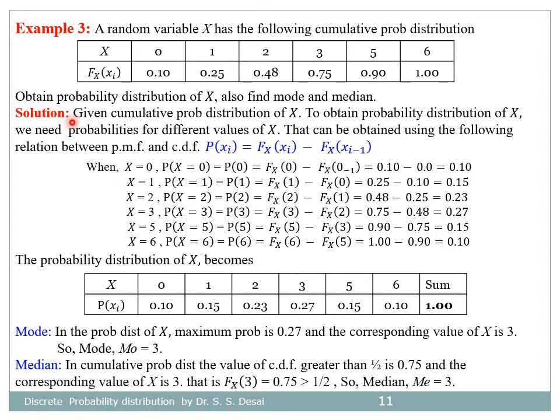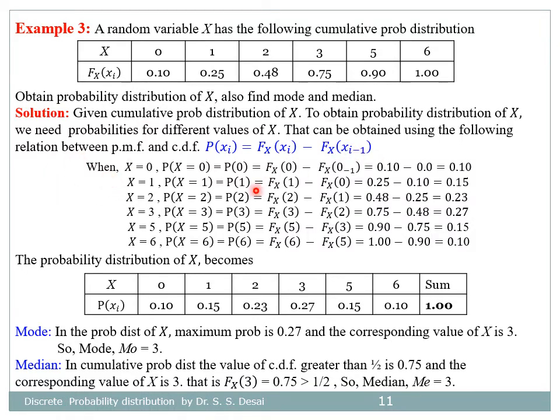For the solution, given the cumulative probability distribution of x, to obtain the probability distribution of x we need probabilities for different values of x. That can be obtained using the relation between PMF and CDF, P of xi is equal to F of xi minus F of x i minus 1.